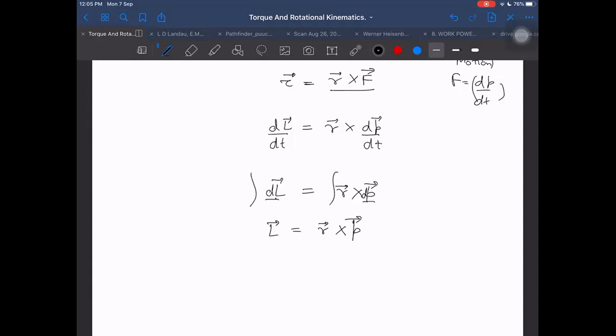I can do that only if I assume r to be constant. If r is not constant, is it applicable? I think not.